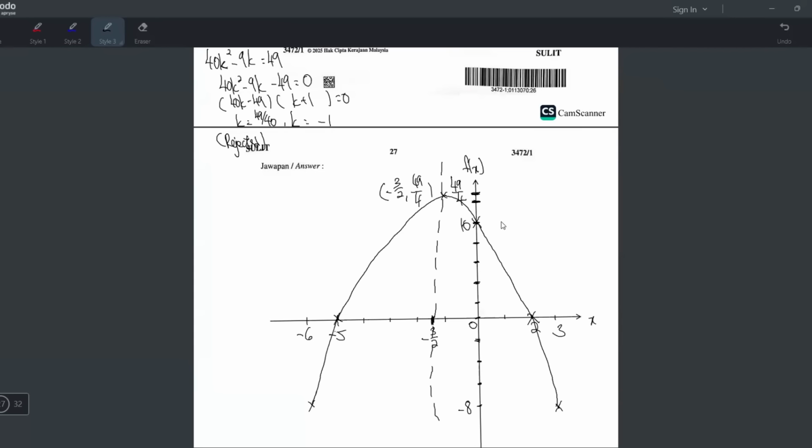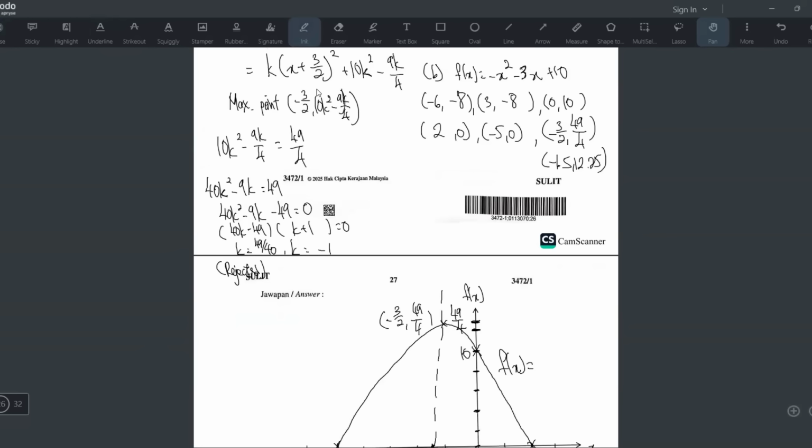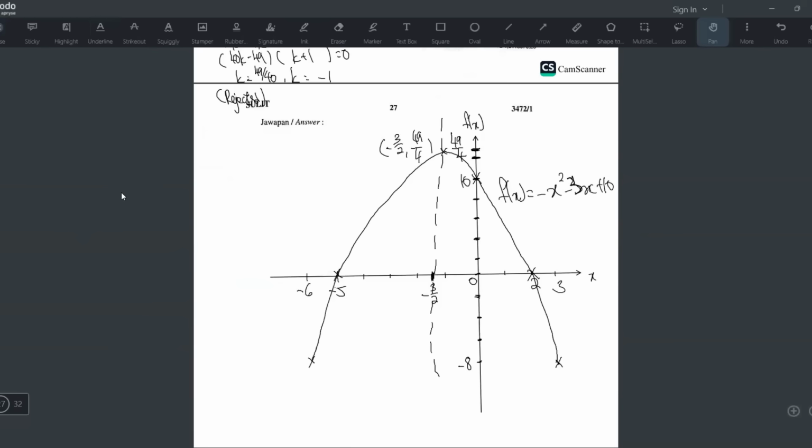Last thing is writing the equation. f(x) equals -x² minus 3x plus 10. So this is how you sketch the quadratic curve. Okay, done. That should be the answer.